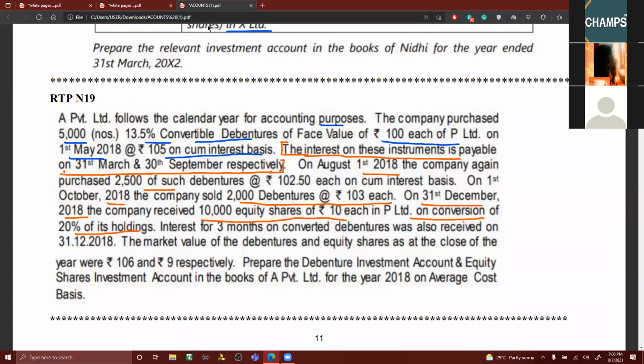Okay, and when you are converting the debentures, the existing debenture holders are entitled to get interest up to the date of conversion. Do you agree with me? If you are a debenture holder, you are entitled to receive interest up to the date of conversion, no? Yes, sir. Okay, you know, I think most of you are aware of it or not.